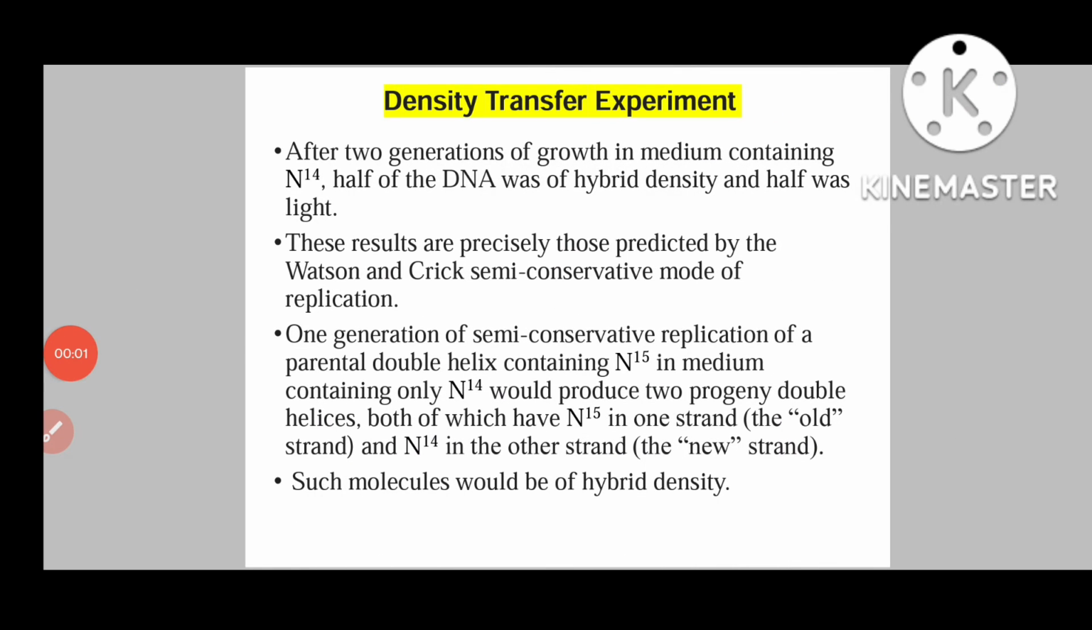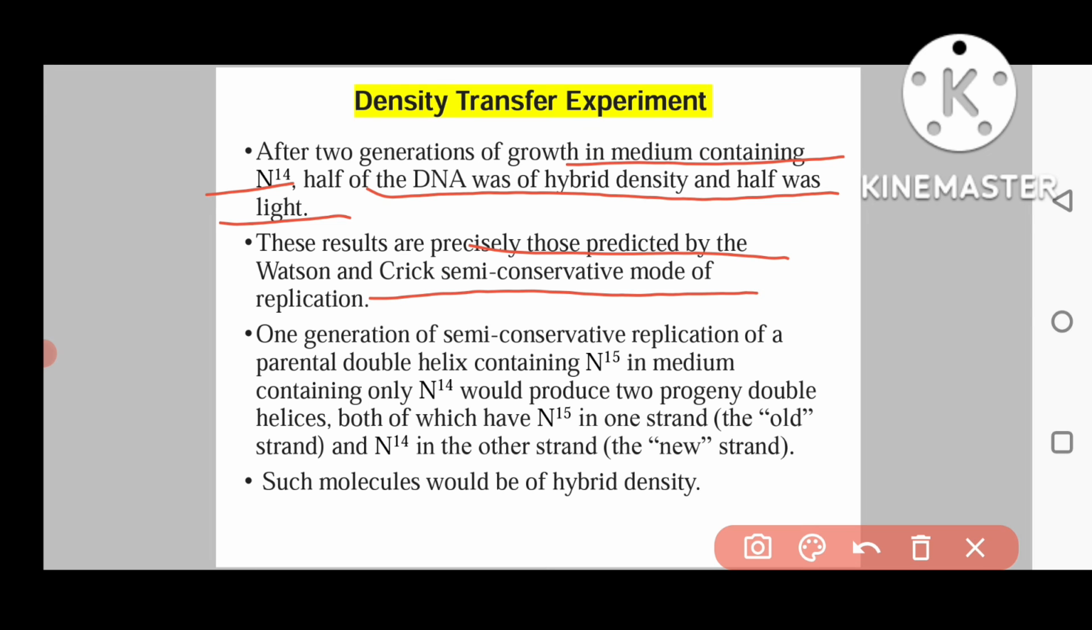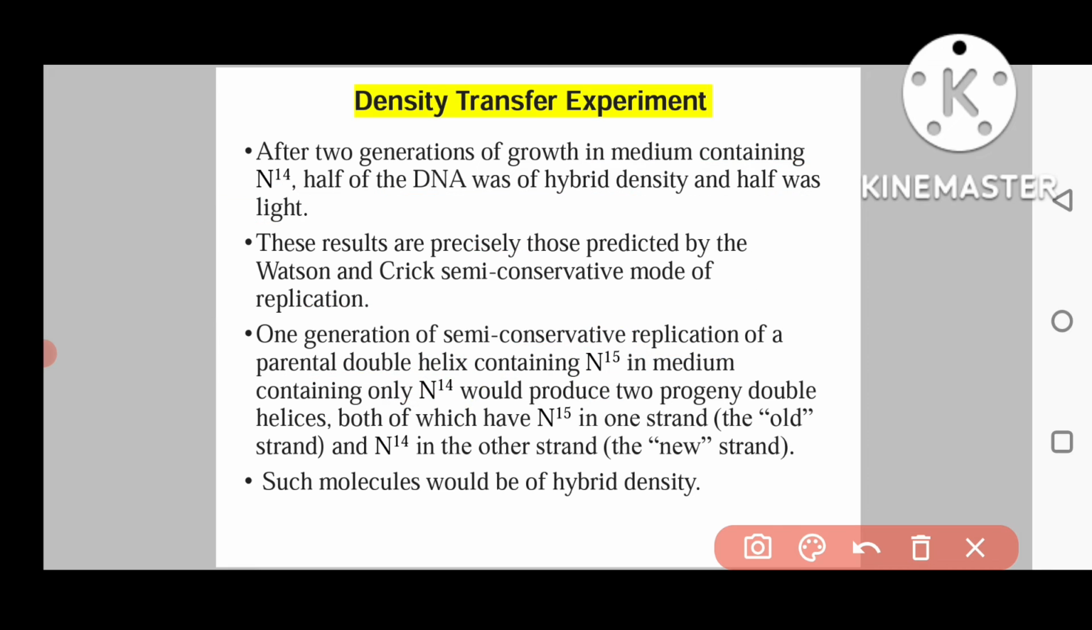You will see, after two generations of growth in medium containing nitrogen 14, half of the DNA was of hybrid density and half was light. These results are precisely those predicted by Watson and Crick in the semi-conservative mode of DNA replication. Because one generation of semi-conservative replication of a parental double helix in the medium having nitrogen 14 will produce two progeny double helices, both of which have nitrogen 15 on one strand, which is the older strand, and nitrogen 14 in the newly synthesized strand.